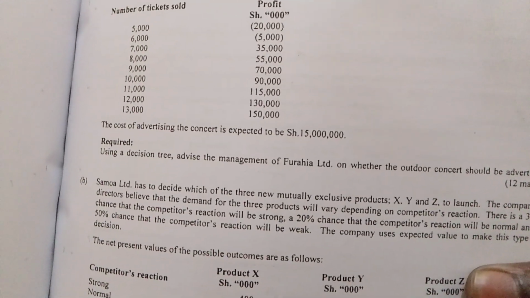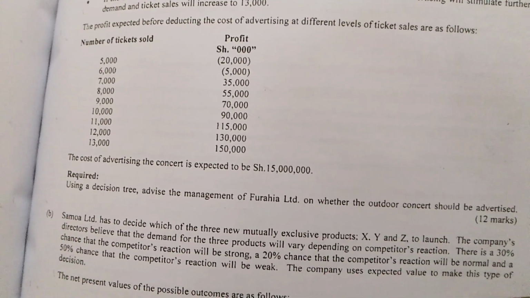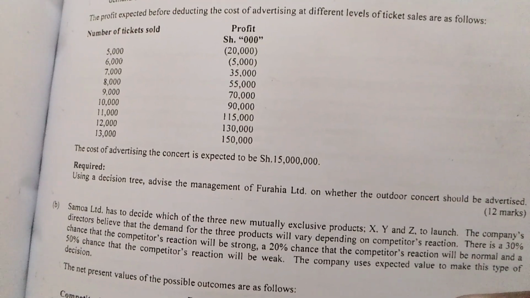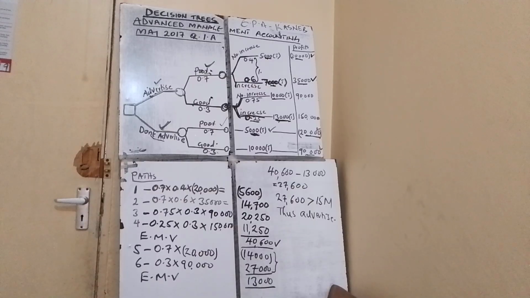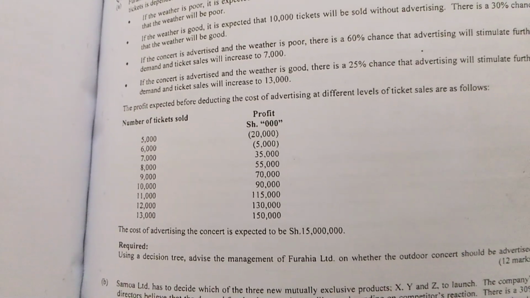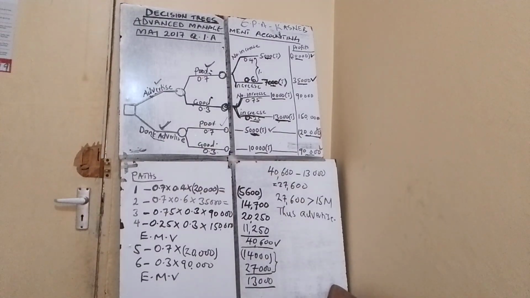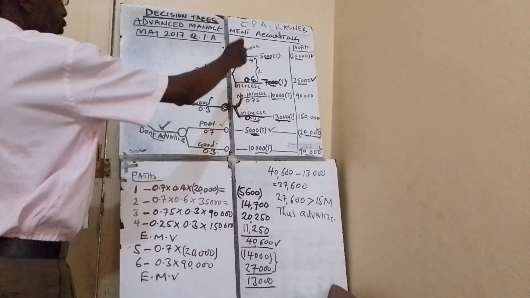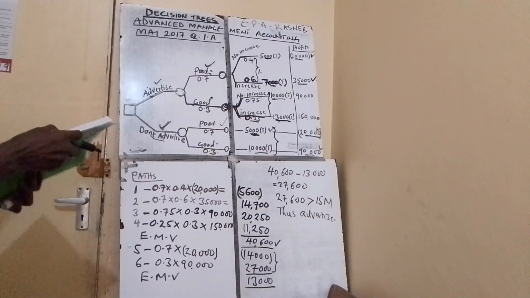Look at the last item, number of tickets sold and then the profit. 13,000 tickets gives us a profit of 150,000. Then we have explained the 10,000 tickets. 10,000 tickets, the profit is 90,000. So we are through with our decision tree. Our decision tree will be something like that.